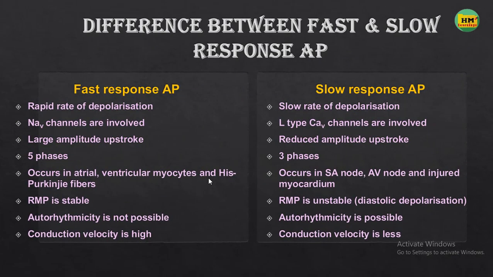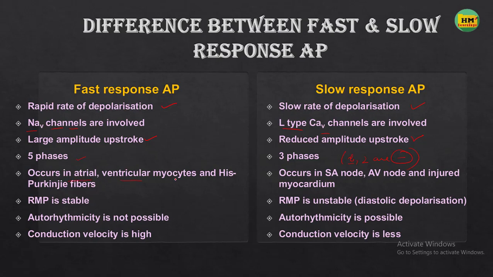Next, the difference between the fast and the slow response action potential. Fast has a rapid rate of depolarization because of the voltage gated sodium channel. Here there is a slow rate of depolarization because of L-type voltage gated calcium channels. Large amplitude upstroke versus reduced amplitude upstroke. 5 phases, while phase 1 and phase 2 are absent here.